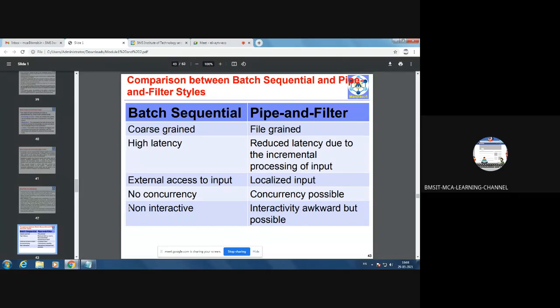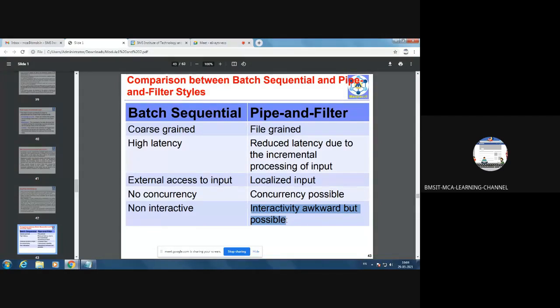Then batch sequential is non-interactive. In case of pipe and filter, interactivity is awkward but possible. That means interactivity is awkward, which is not suggested, but if you want, you can make it interactive. Students, can you give me one example of how you can make pipe and filter interactive?